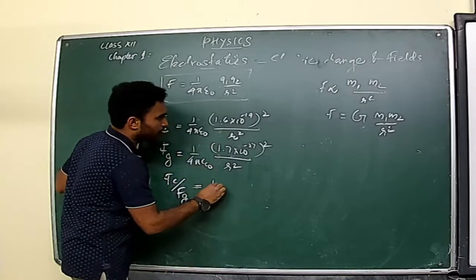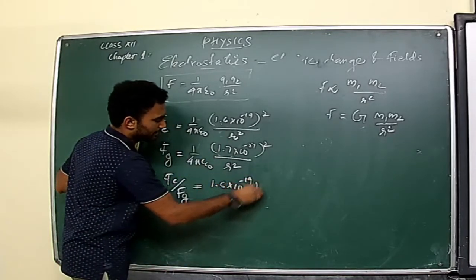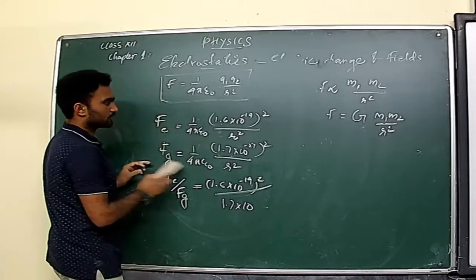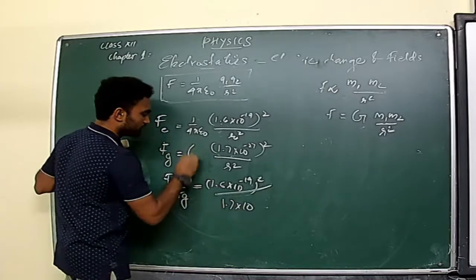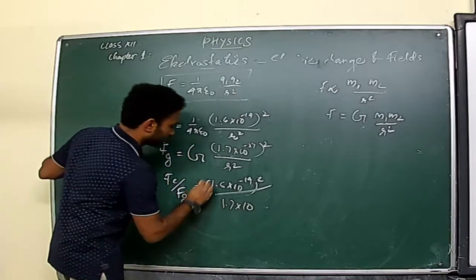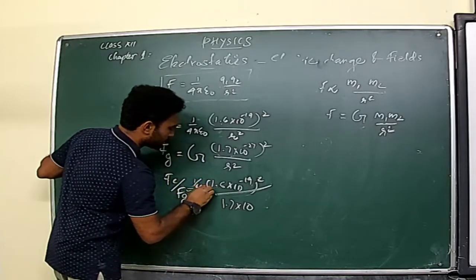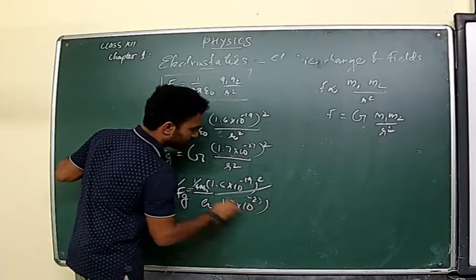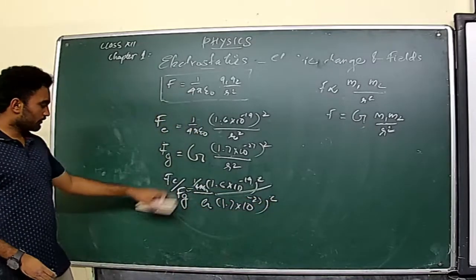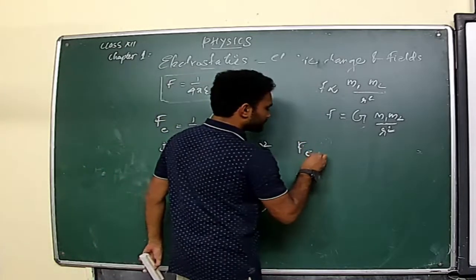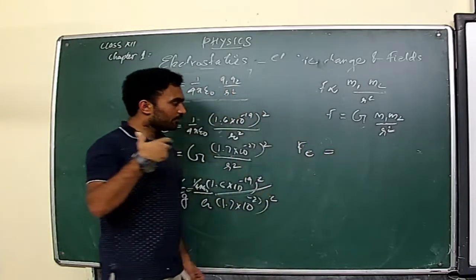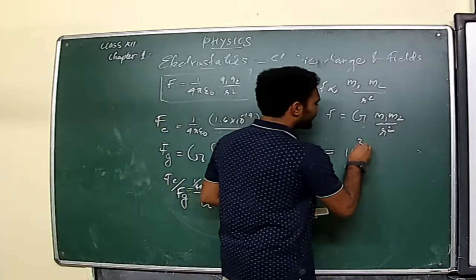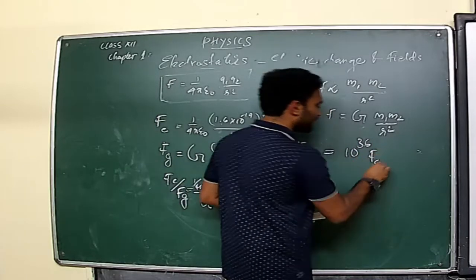What is 1.6 into 10 raised to minus 19 square divided by 1.7 into 10 raised to minus 27 whole square, and sorry, this is not 1 by epsilon 0, this is the gravitational constant G. So 1 by 4 pi epsilon 0 into this one divided by G into 1.7 into 10 raised to minus 27 whole square. As you see, the electric force will be a very high quantity when compared with the gravitational force. In the case of protons, it's almost equal to 10 raised to 36 times the force of gravitation.